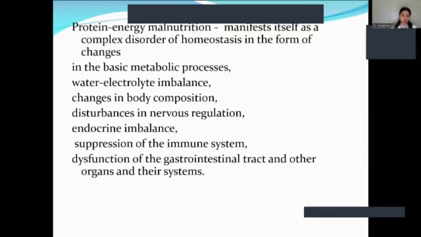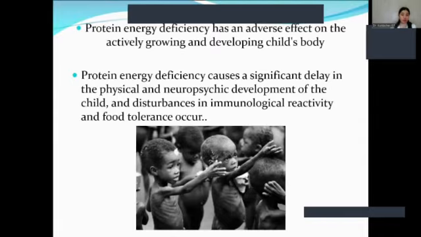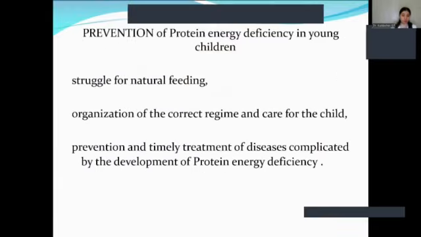Protein energy deficiency causes a significant delay in the physical and neuropsychic development of the child, and disturbances in immunological reactivity and food tolerance occur.